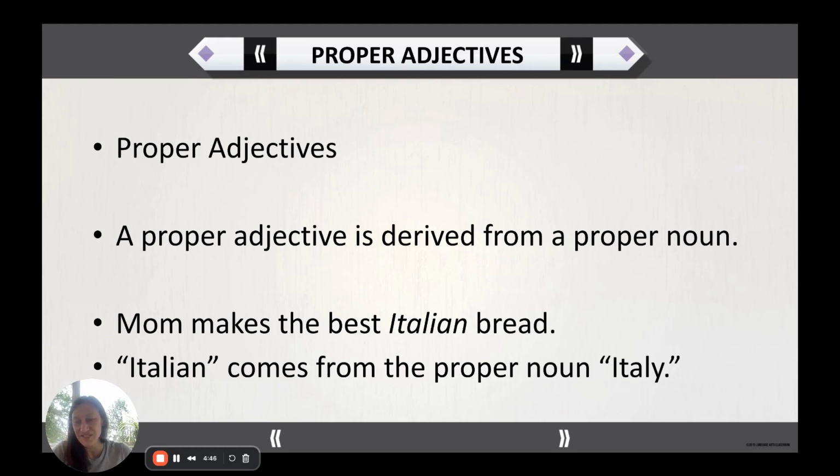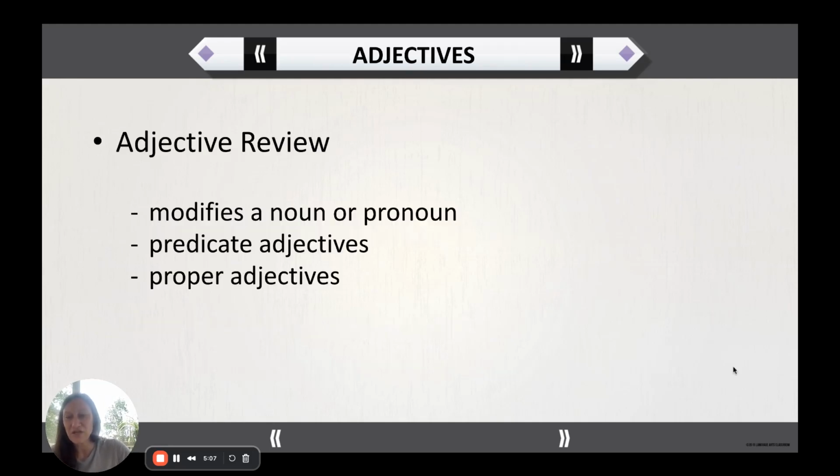Additionally, English teachers love to talk about Shakespearean elements or a Shakespearean piece. English teachers will read something and they'll say, oh, that has a Shakespearean touch to it. Well, Shakespearean is, of course, from the noun Shakespeare, a person, a proper noun. And so Shakespearean, the adjective, is, of course, capitalized as well. So that's it for adjectives today. And be sure that you take a look at adjectives in your reading and writing.